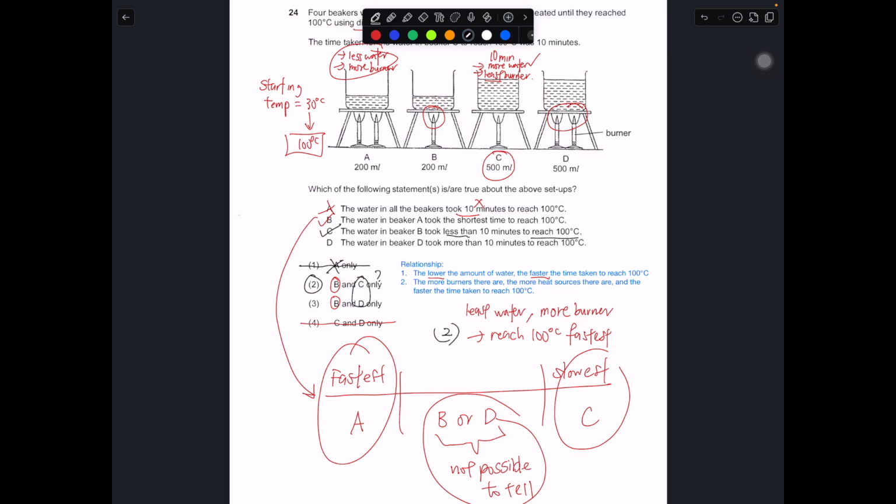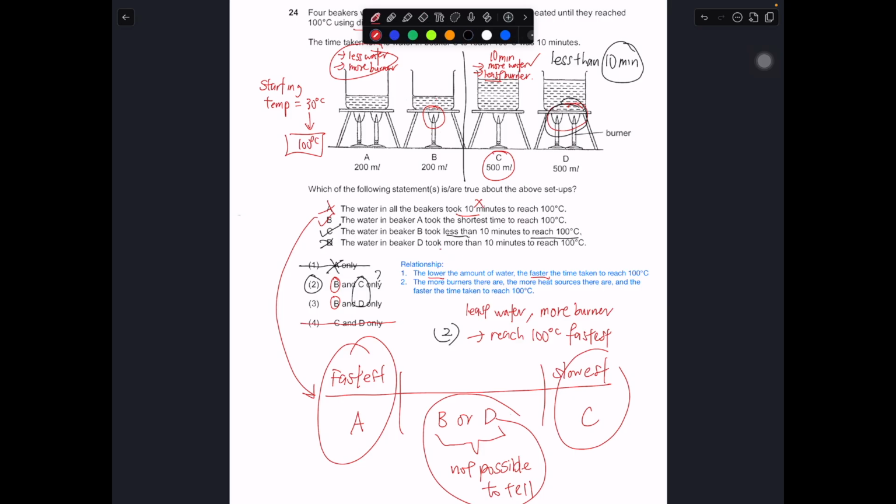D must be wrong. But let us take a look at why D is wrong. D will take more than 10 minutes, so it is straight away wrong. Because if we compare this, you have more burners, more heat source, with the same amount of water, it should take less than 10 minutes to reach 100 degrees Celsius. So this part is wrong, it should be less.